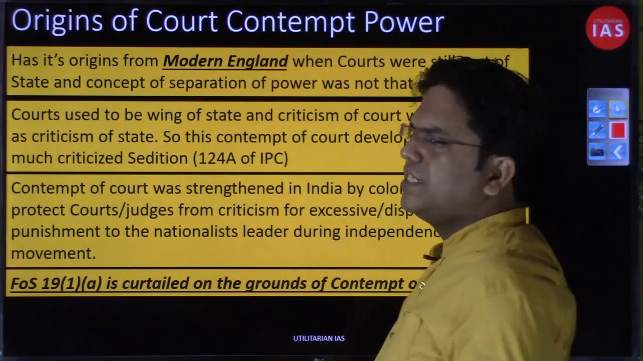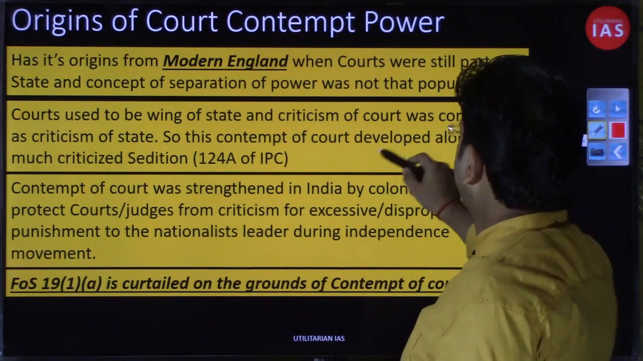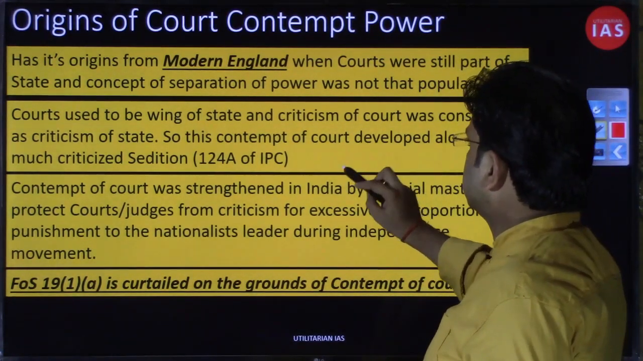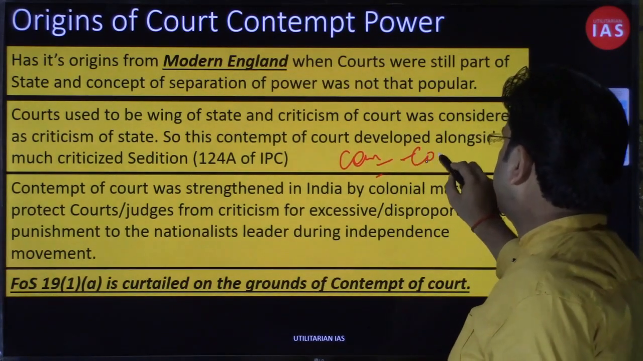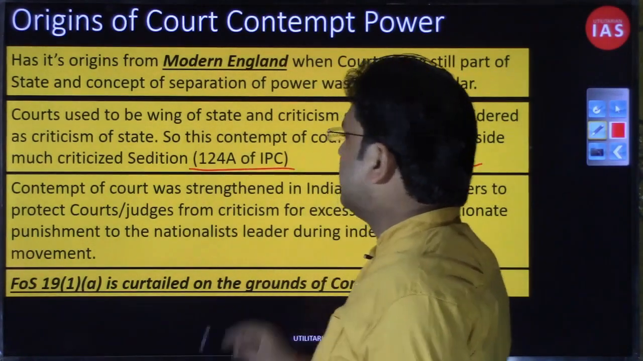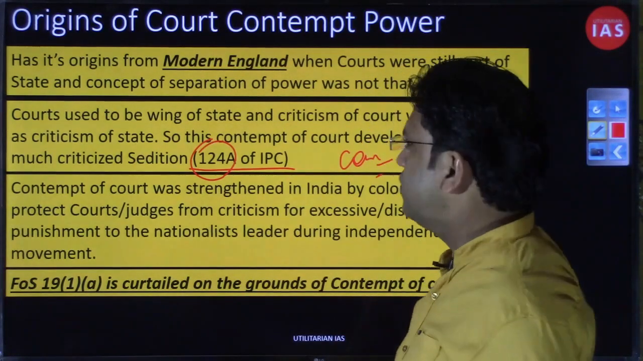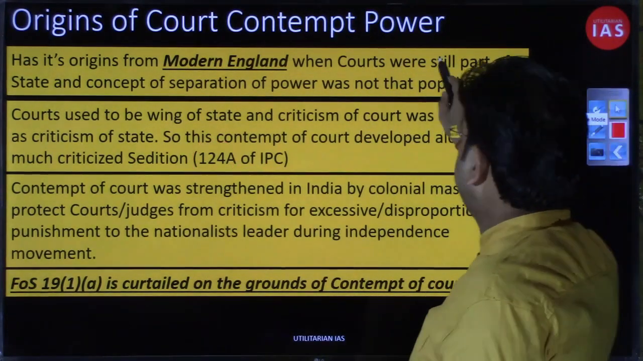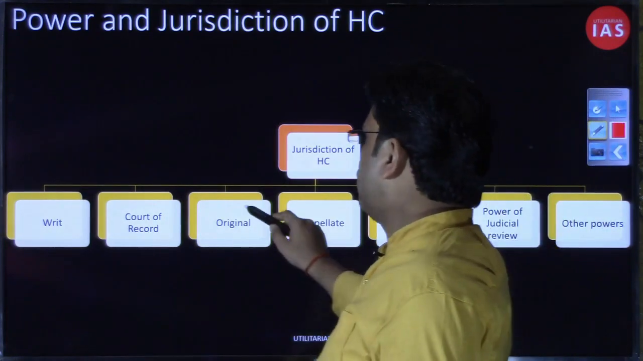So how it originated in modern England. Finally, what equivalent power does the judiciary have to issue contempt notice, and how is this equivalent to the power that the government has at its disposal under Article 124? We already discussed all these things in great detail, and that's why I am not discussing them here.